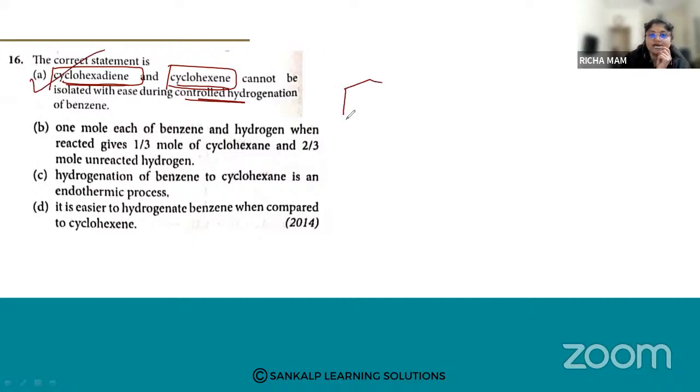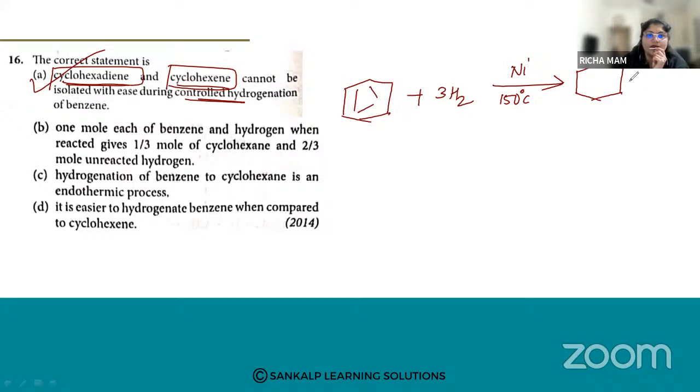Suppose benzene is there and we add 3H2. So what are we doing? We are doing a hydrogenation, adding hydrogen with nickel at 150 degrees Celsius. So what are we going to get? I'm going to get cyclohexane. So for these we have to do a controlled hydrogenation, and they cannot be isolated during controlled hydrogenation of benzene. So option number A is the correct statement.